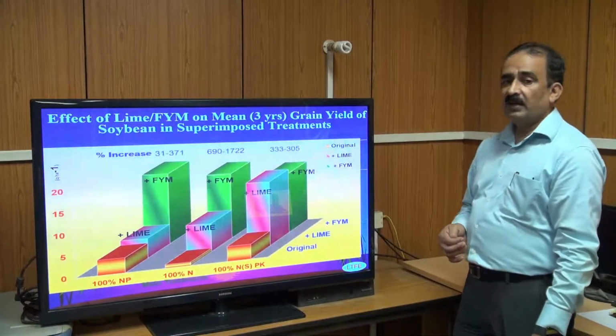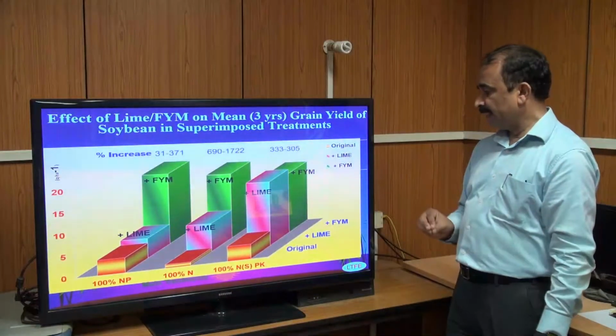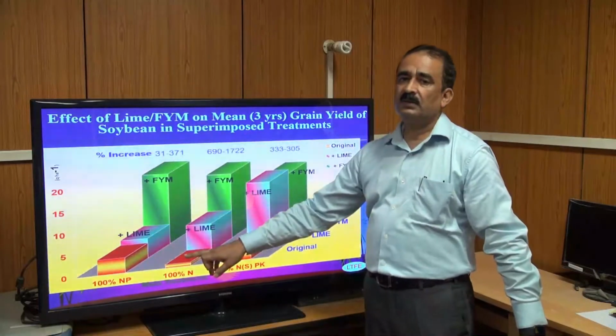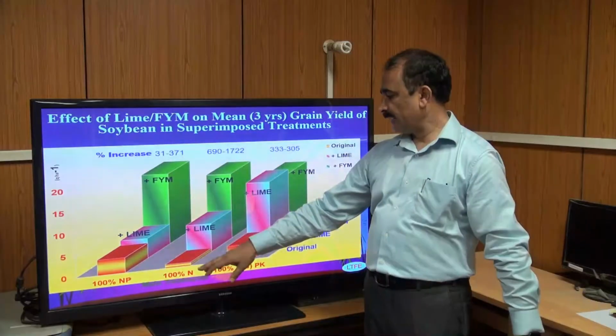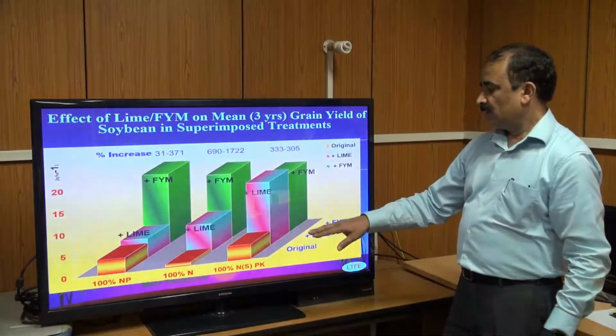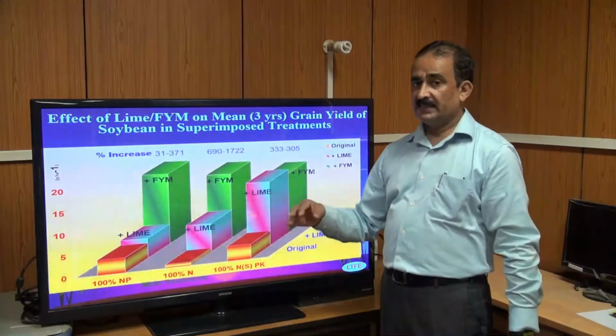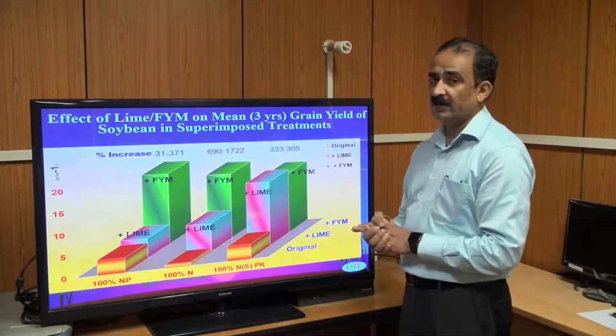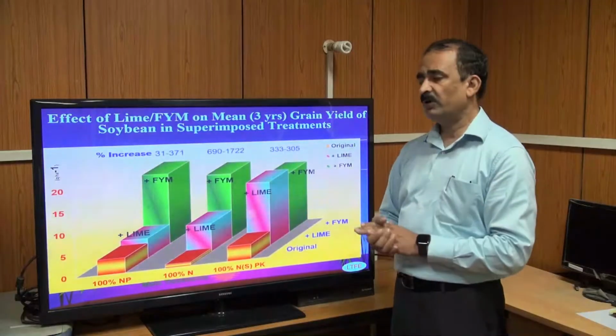These are the responses of the long-term fertilizer experiments. If you apply only nitrogenous fertilizer, the yield goes down about 2 to 3 quintal per hectare, and if soil is acidic and you apply lime, it increases about 10 quintal, and after application of FYM, it increases about 20 quintal per hectare.